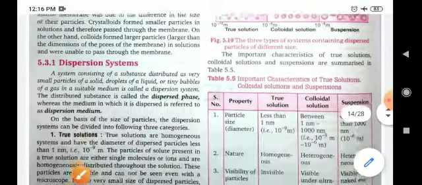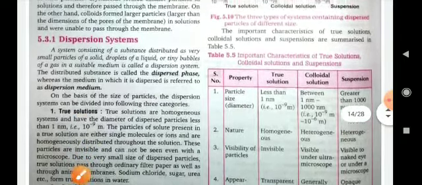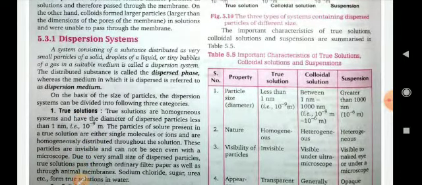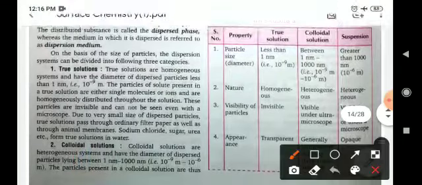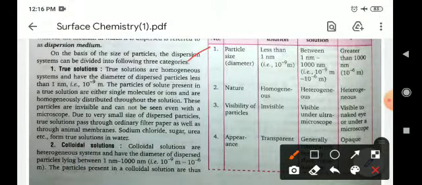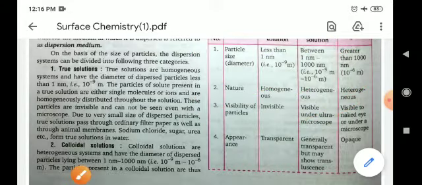Now, there are important characteristics of true solution, colloidal solution and suspension. Particle size: less than 1 nanometer, between 1 nanometer and 1000 nanometer, and greater than 1000 nanometer. Nature: homogeneous, heterogeneous. Visibility of particles: invisible, visible under an ultramicroscope, and in suspension visible to the naked eye.